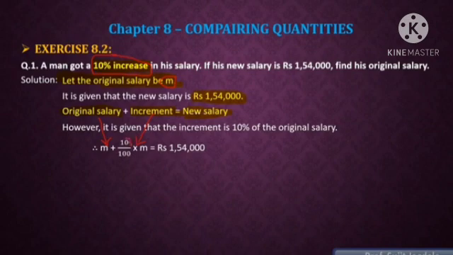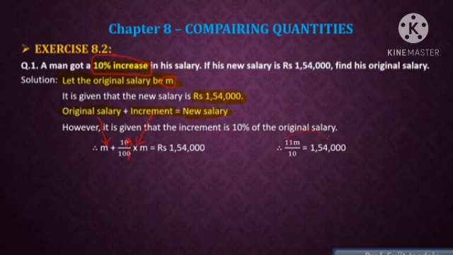Then here one 0 can be cancelled. So here M plus M by 10 is going to be 11M upon 10.